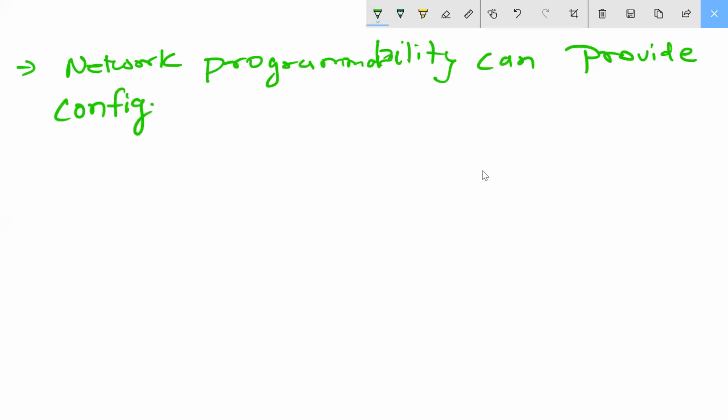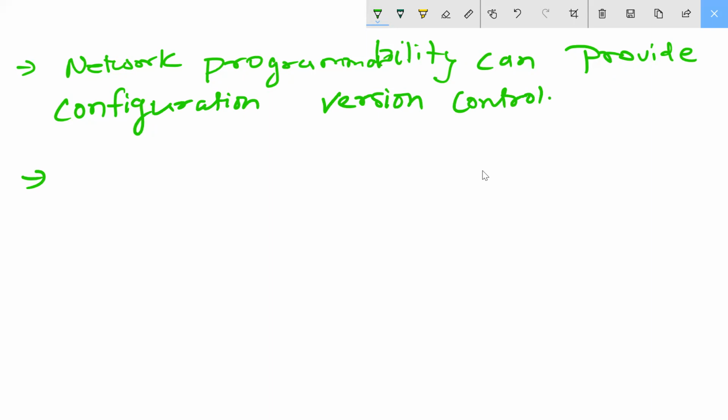Configuration, I already explained it. Any doubt, ask me here only, okay? Everyone, don't hesitate. Configuration version control. Understood?